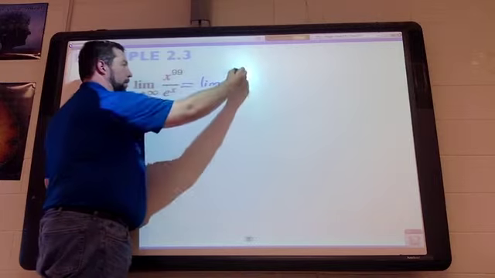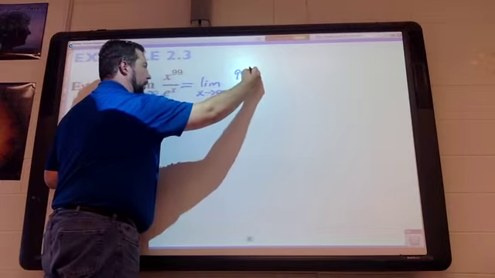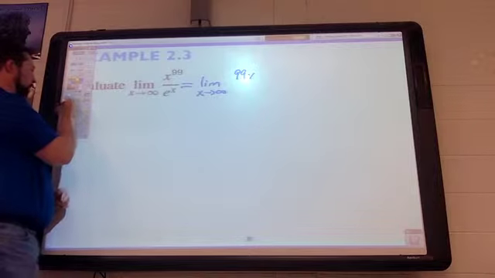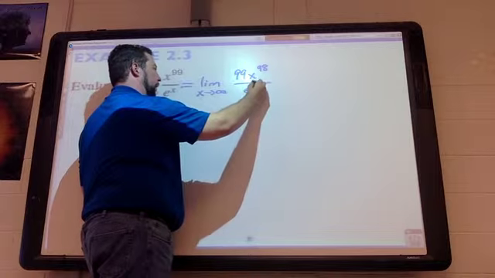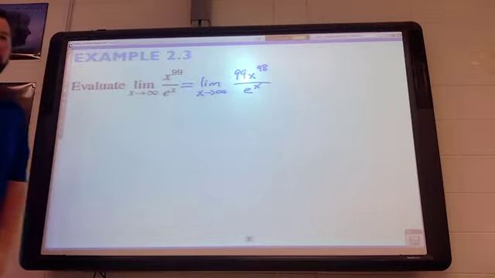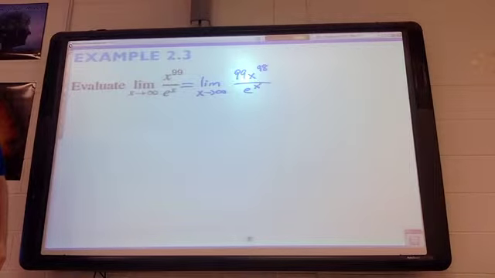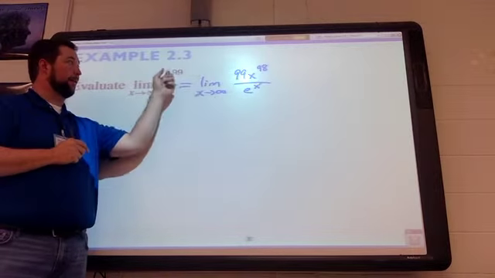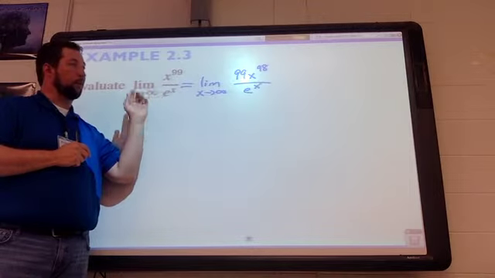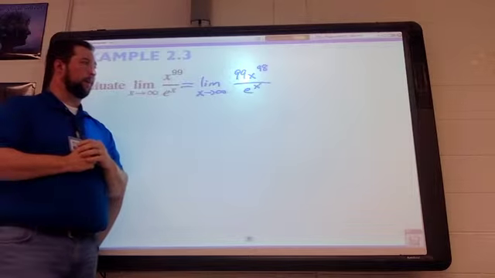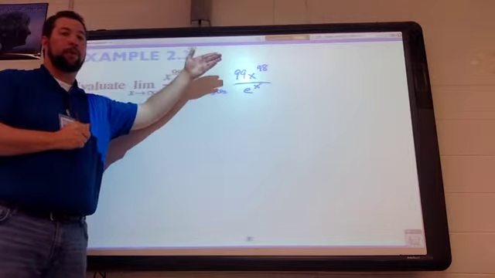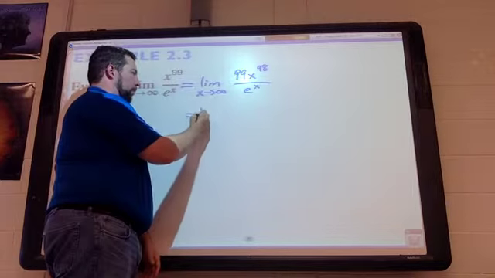The top turns into 99 times x to the 98th power over e to the x power. I'll plug infinity in. I still have infinity over infinity. And the top looks really, really big because I got 99s and 98s. In fact, if you're plugging in random numbers for x, for a long time the top does win out. For the longest time. But then we can do what? Indeterminate form, I can do L'Hopital's rule again.